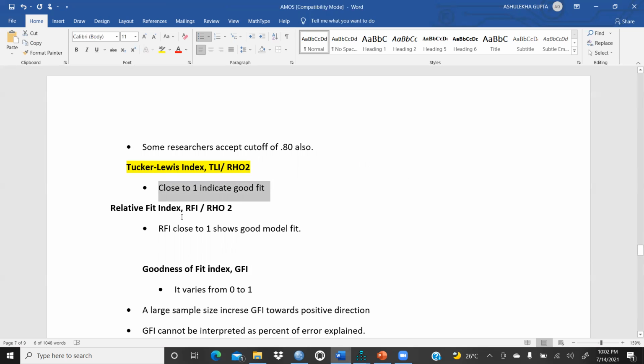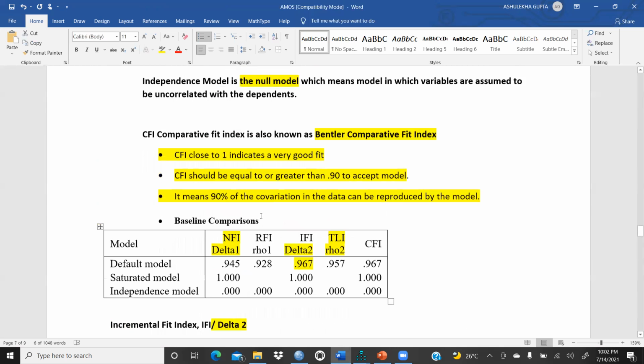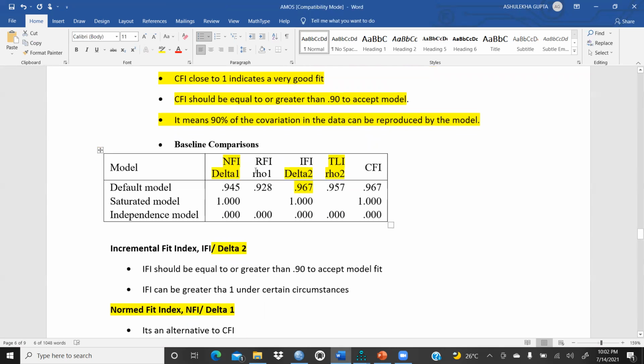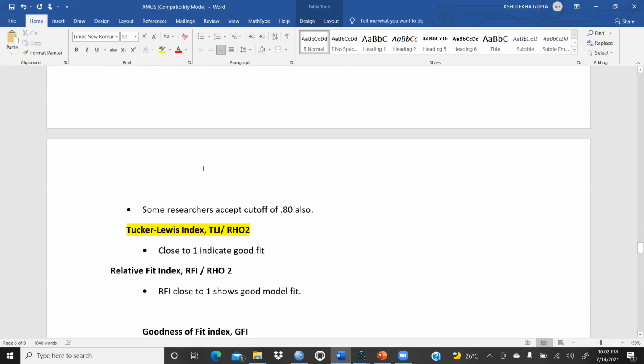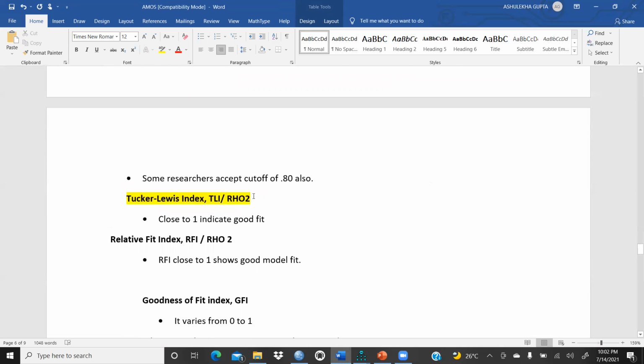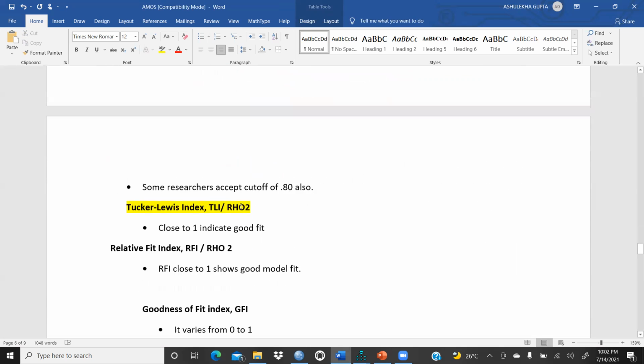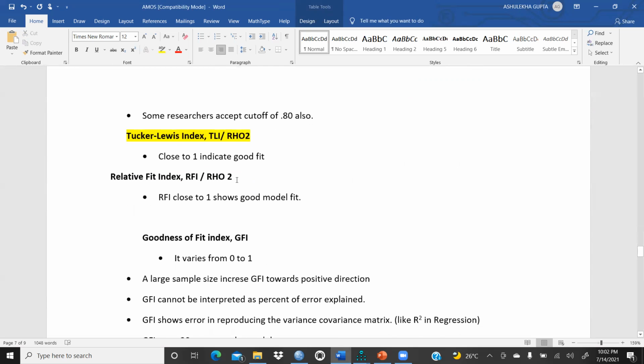Then the relative fit index, RFI or RHO1, you could see here. This one is the RFI. I'm sorry, I had written RHO2. TLI is RHO2, let me correct it. This one is RHO2, and this one is RHO1, not 2, 1.